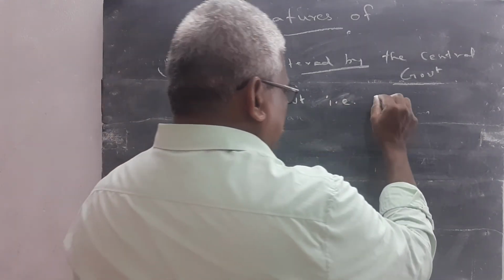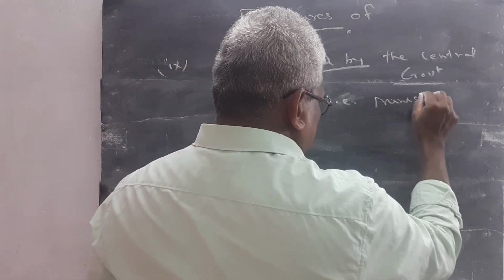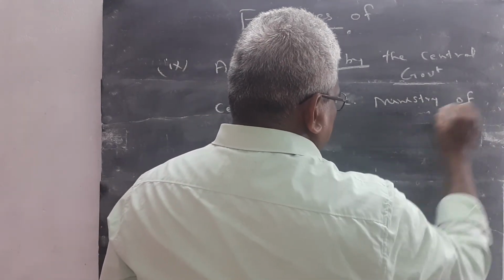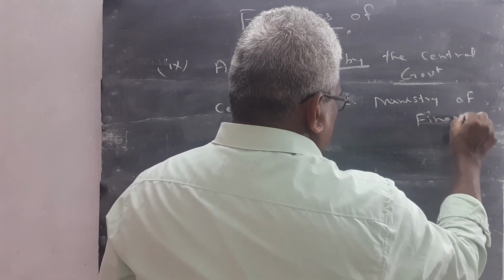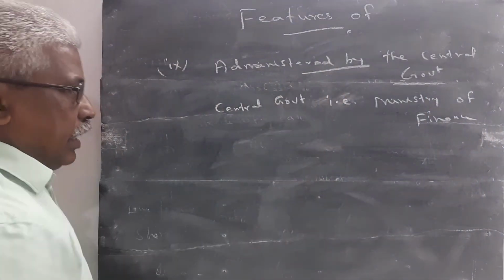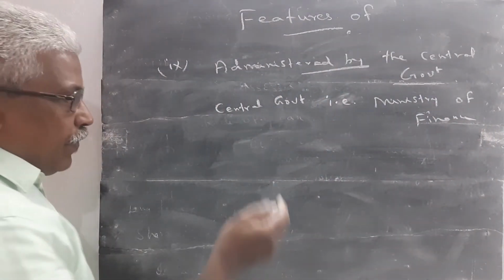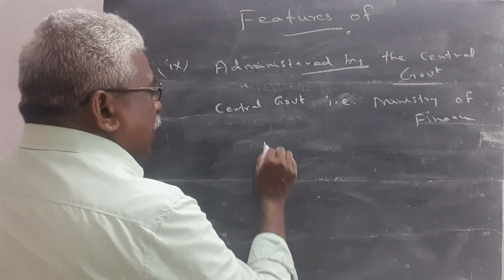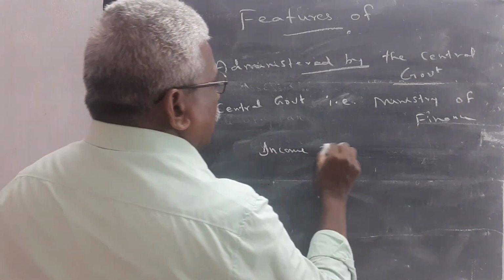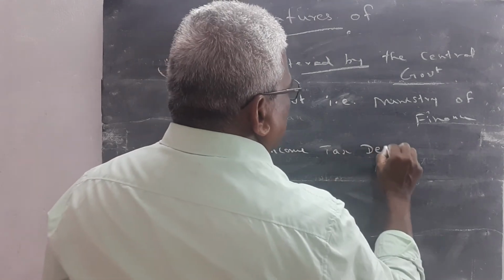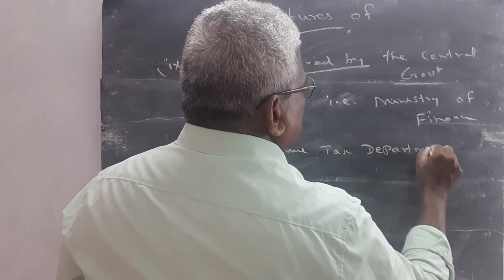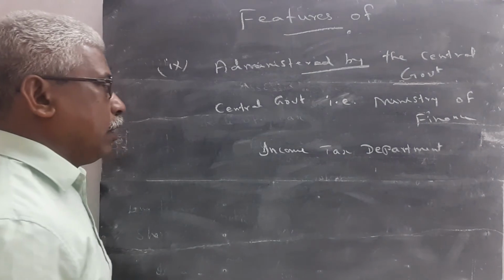The Ministry of Finance is administering the income tax, with the help of the income tax department.